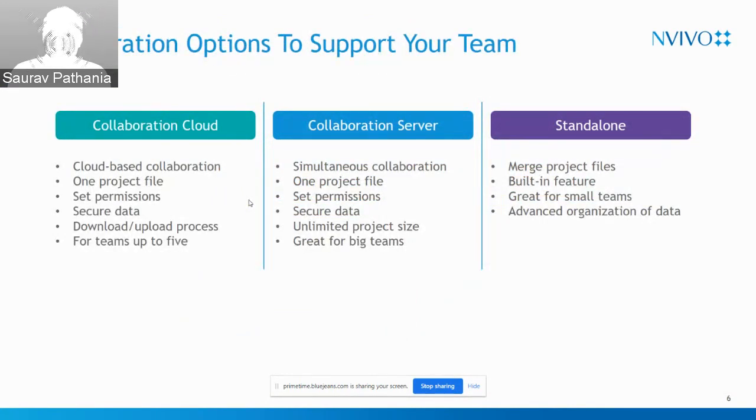So there's a collaboration cloud. NVivo gives a space on the cloud where you can upload your files and share them with other team members. That is the collaboration cloud. Server is the same thing, but it's for bigger organizations that don't want a cloud, but have a server on their own premises, right? Collaboration cloud is one of the tools being used by most of the researchers in India right now. We have sold many licenses of collaboration cloud where they can share their findings or projects and collaborate with each other.